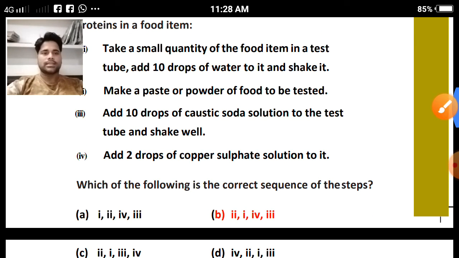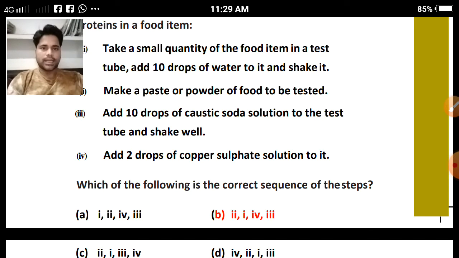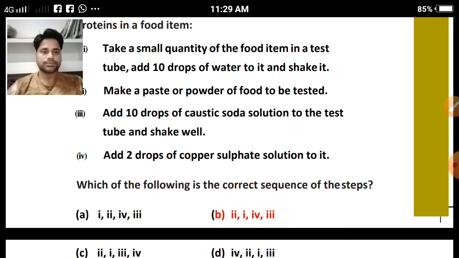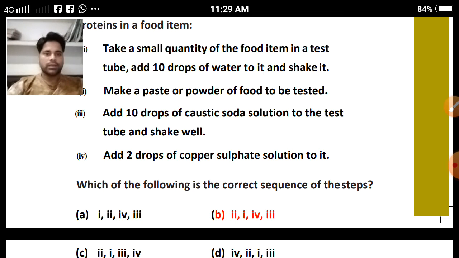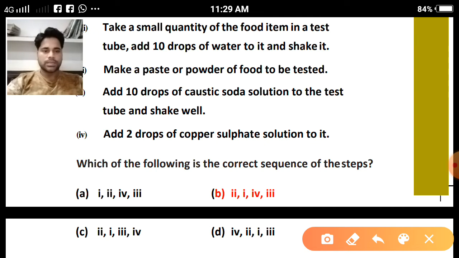Which of the following is the correct sequence of the steps? If we recall the notes, we have written the correct procedure of the protein test. First of all, we have to make a paste or powder of the food item. Clear? Now it will be mixed with water in a test tube. After that we have to add copper sulfate, and after that some amount of caustic soda. So the sequence will be option number B.